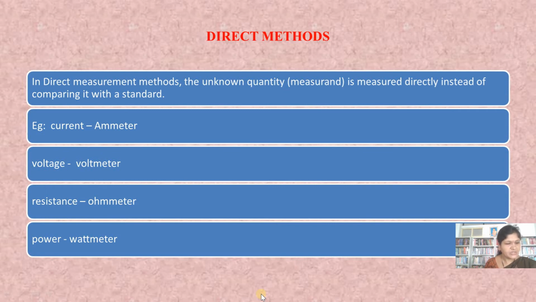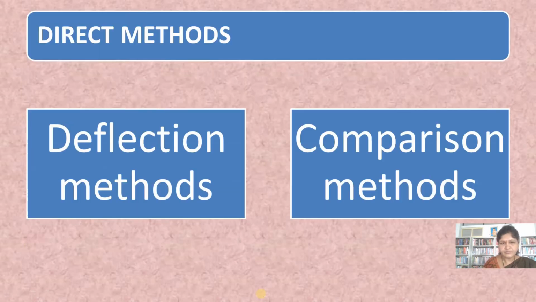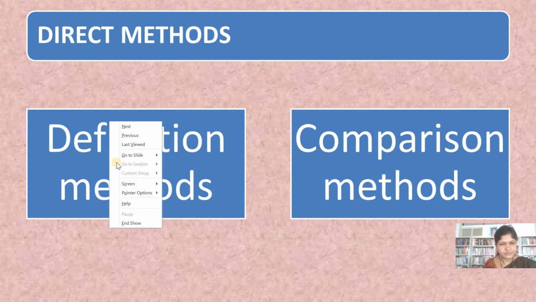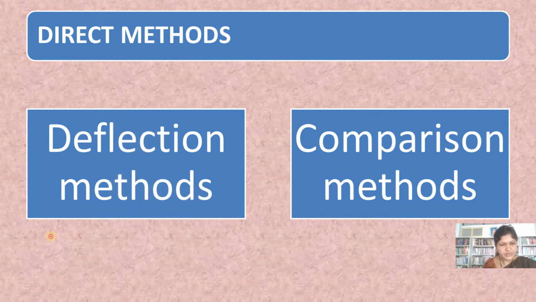Suppose we are measuring the current. We have one conductor, and to this we connect the instrument, the ammeter, in series with the conductor.